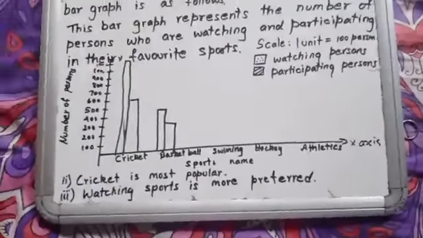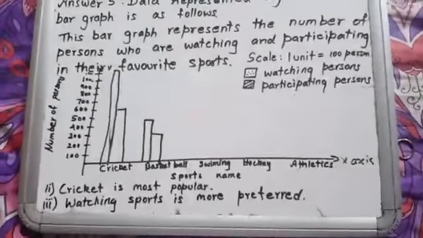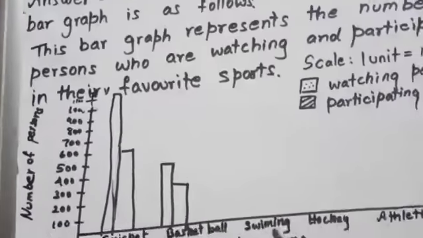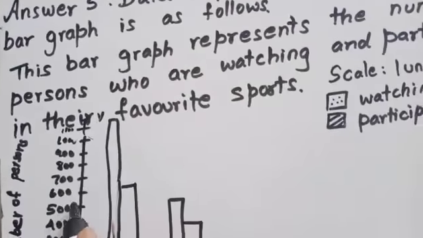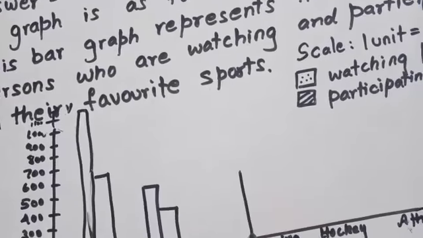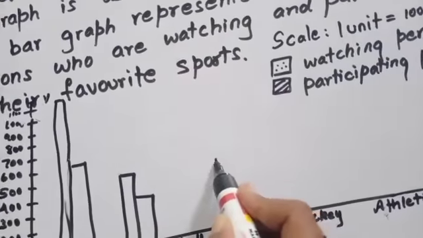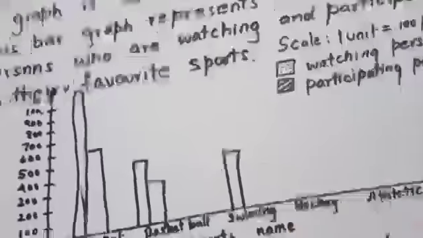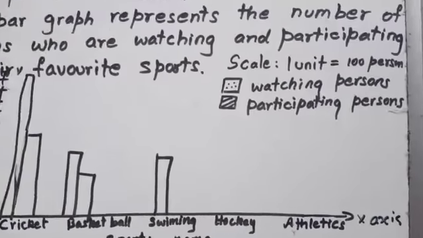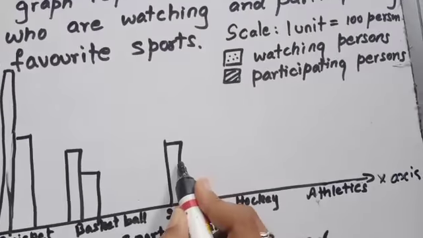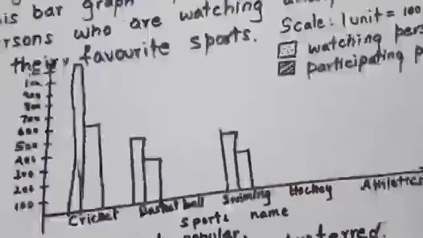Then swimming, watching is 510. First one is watching 510. Then the second one, 320 are participating, so it is just here only, 320.